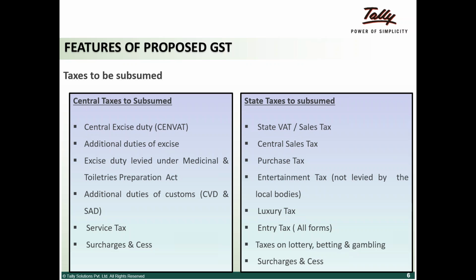Basically, this chart also shows what all the central taxes and state taxes will be subsumed. If you read it, it's excise duty, additional duties of excise, additional duties of customs, service tax, surcharges, and cess, which come under the central taxes. What gets subsumed under state taxes or SGST would be state VAT, purchase tax, entertainment tax, luxury tax, entry tax. All these get subsumed under SGST.